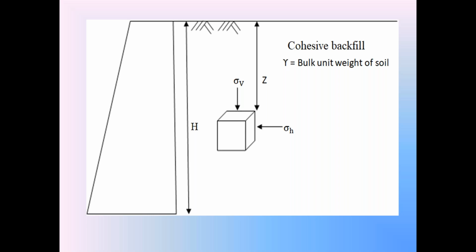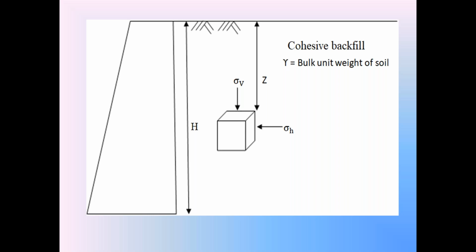Just now we discussed, since no shear stress is acting on the soil element, sigma v is a principal stress, and sigma h is also a principal stress. Since sigma h is less than sigma v in the rest condition, sigma v is considered as the major principal stress on the soil element. Sigma h is considered as the minor principal stress on the soil element.